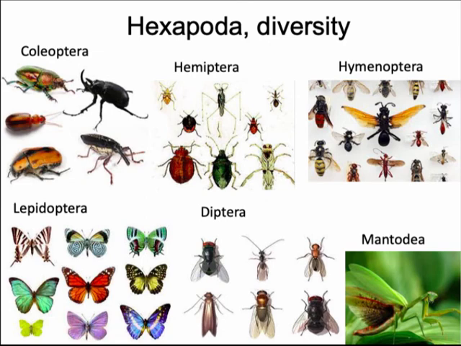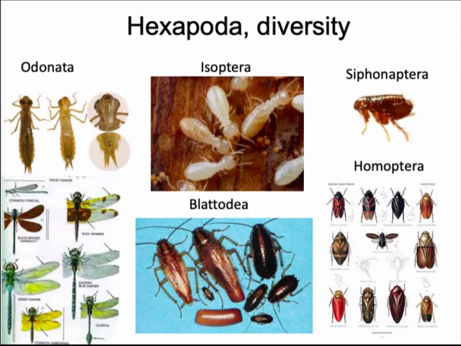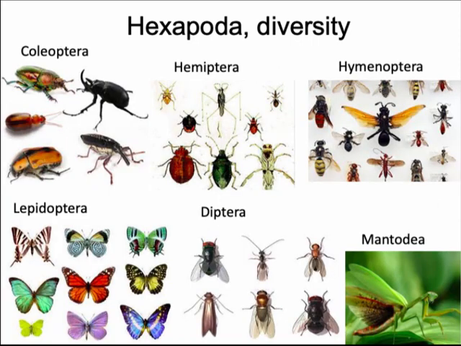And like we said, this group is extremely diverse. We have multiple groups. These are just a few examples of families of insects, such as the beetles, butterflies, the true bugs, flies, praying mantis, bees, and ants. Damselflies, termites, fleas, and not so lovely cockroaches. But there are many more groups, and within each group, there are also hundreds and hundreds of species.